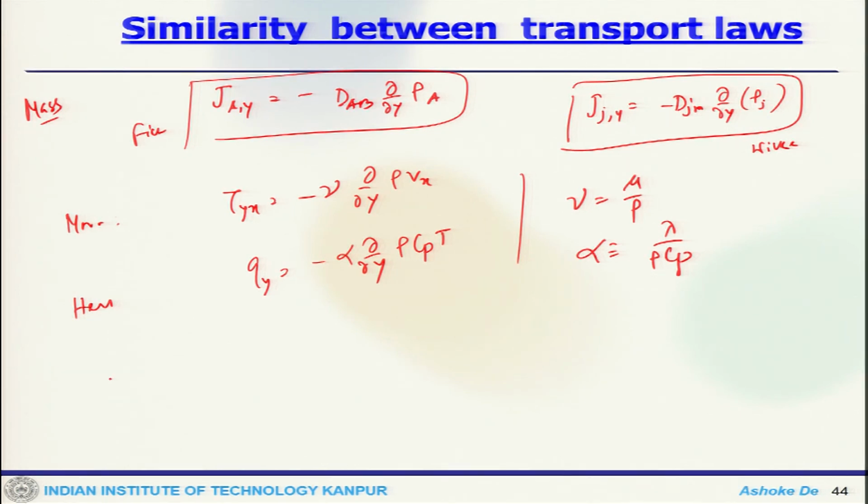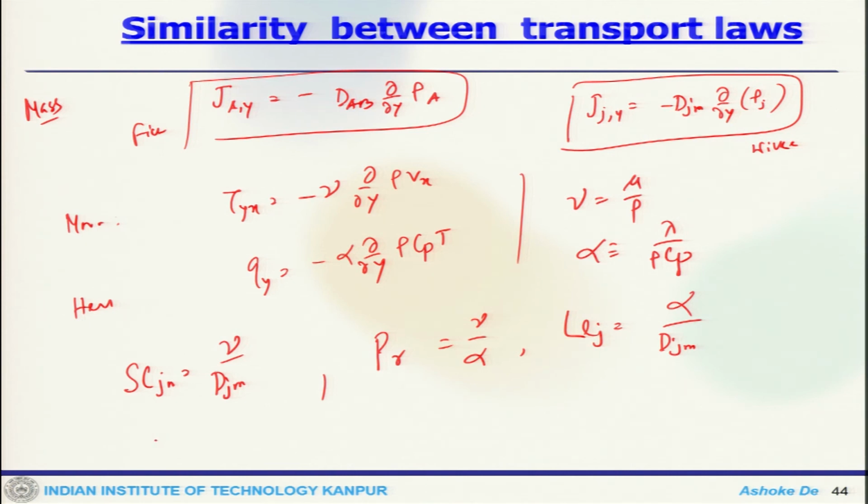Some dimensionless parameters which are quite important are the Schmidt number, nu by D, then the Prandtl number, which is nu by alpha, and the Lewis number, which is alpha by D. So, these are the non-dimensional parameters which show the connectivity between different laws. The Schmidt number connects mass diffusion to momentum, the Prandtl number connects momentum to thermal, and the Lewis number connects mass to thermal.